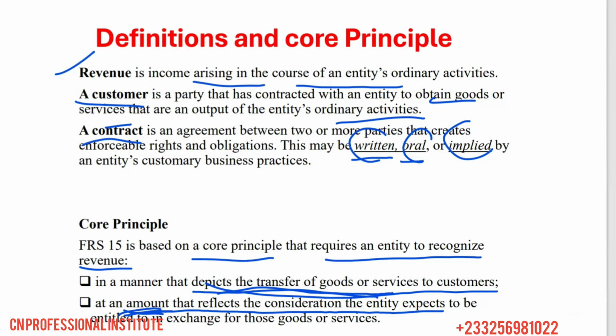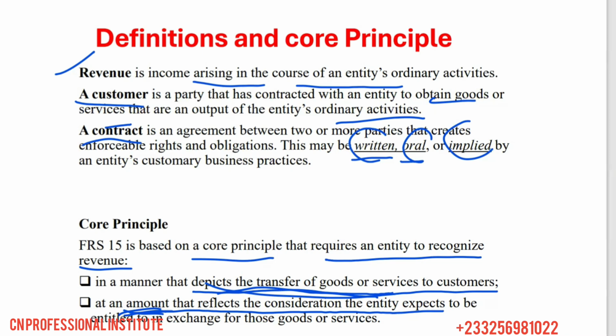We said one can be the time value of money, variable consideration, and consideration payable to customers. All these we look at subsequently, as we move on, in detail. We said these factors can affect the amount of consideration, or the amount of revenue to recognize. And as I was saying, we should record revenue that shows the exact amount that the entity expects to receive. It shouldn't be over, it shouldn't be below. We have to factor in all the conditions that will affect the amount, and we record that exact amount, right? So these are the core principles.